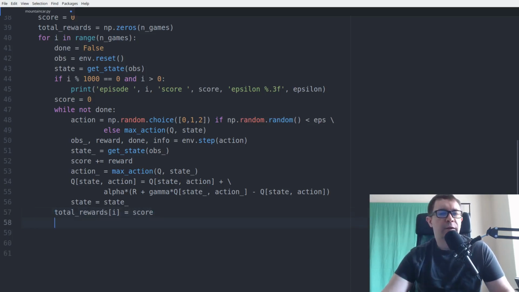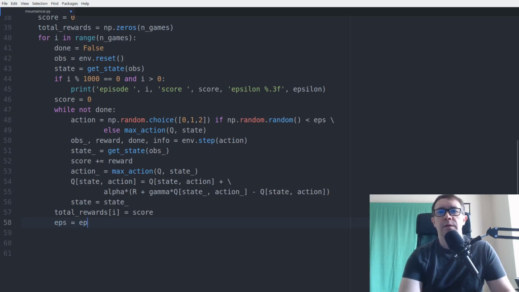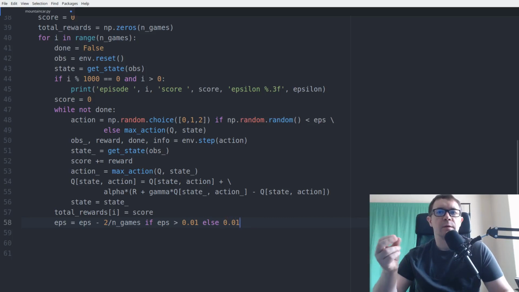And the next decision we have to make is how are we going to decrease epsilon over time. So I'm going to do it linearly. Epsilon equals epsilon minus 2 over number of games if epsilon is greater than 0.01, otherwise set it equal to 0.01. So this will reduce it to an almost entirely greedy action selection strategy by halfway through the number of games.